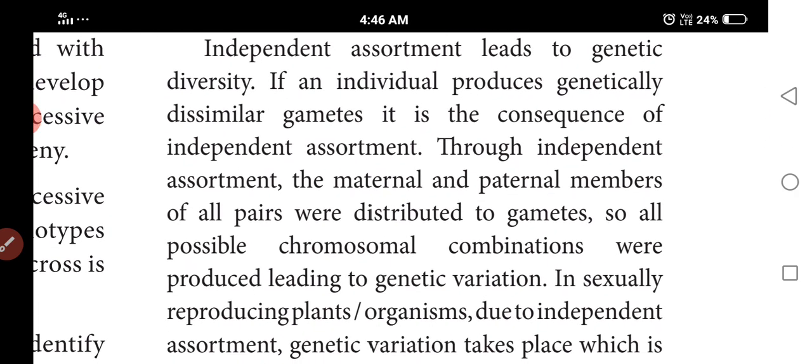Independent assortment is the basis of genetic diversity. So the gametes are produced individually, and the gametes are dissimilar.